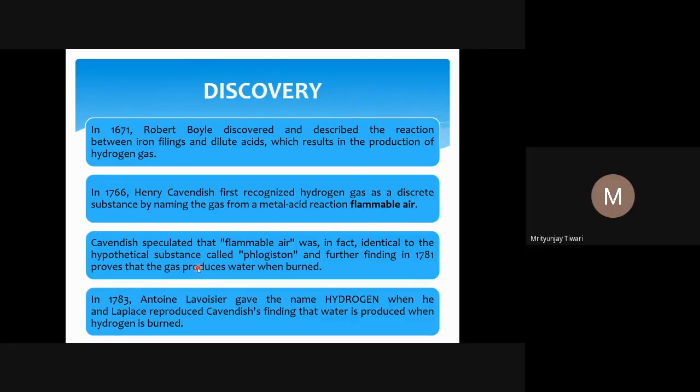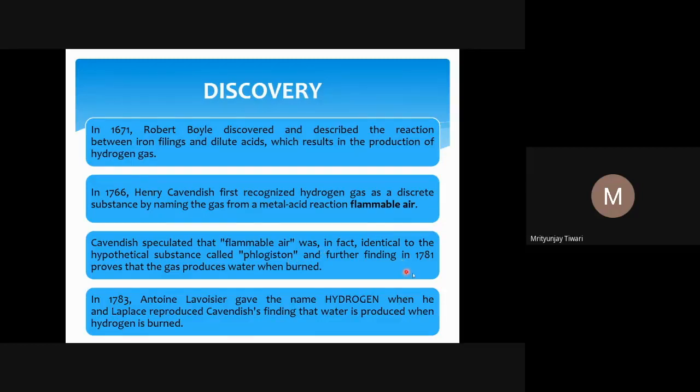So Cavendish speculated the flammable air was in fact identical to the hypothetical substance called phlogiston. So earlier, even in the Greek and other literatures, there were some people who used to talk about some hypothetical things that burn, some air which burns immediately. They did not know anything about that, and that name was phlogiston. So Cavendish named that flammable air. He said it is similar to the phlogiston that is already there in the literature, that people used to talk about.